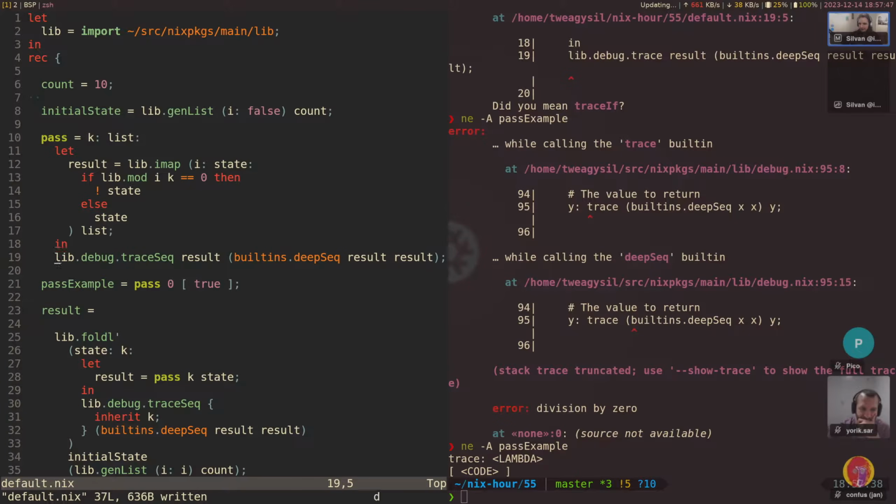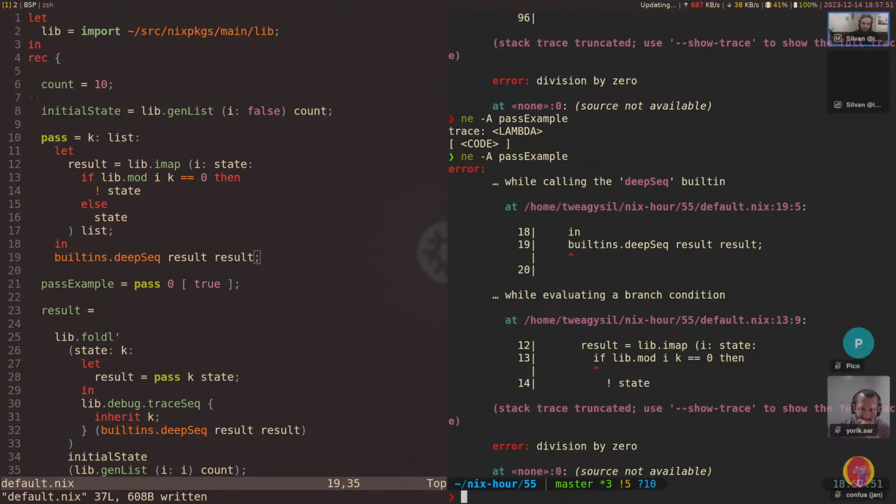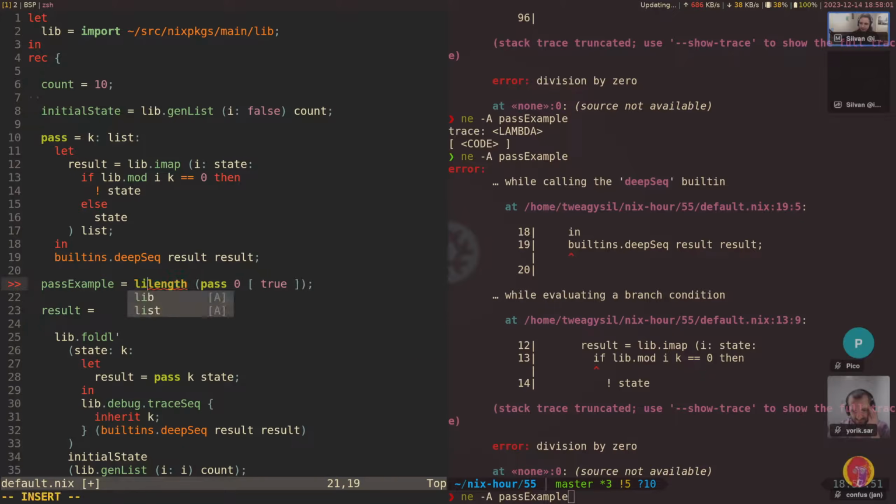So let's go back here. Okay, we deepSeq the result. Now we get pass example and we get the error immediately. Well, we can't even compute the length of it anymore.